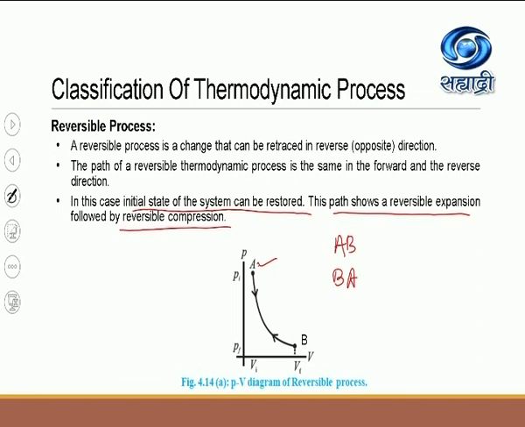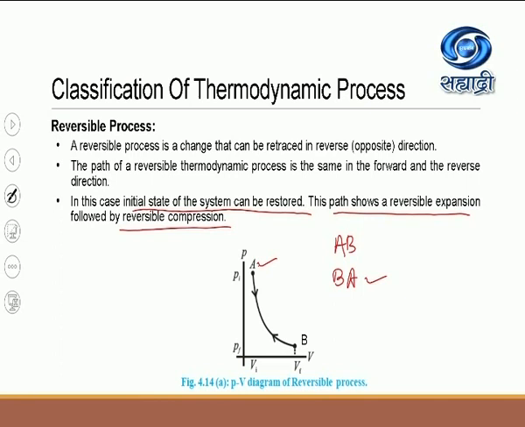This reversible compression will be indicated by path BA, as you can see from the PV diagram. So remember, a reversible process is a process in which the initial state you can restore. It means start from some state and undergo the process, and you are going to get back the same state. Then the process is called a reversible process.